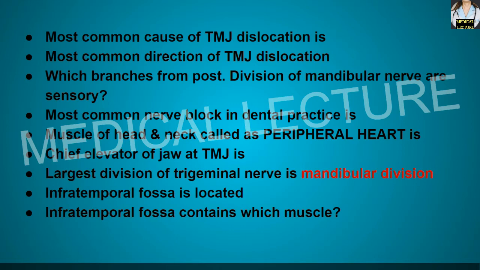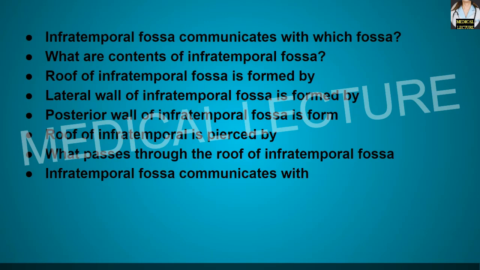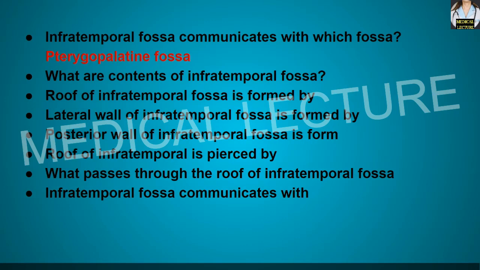Now, the infratemporal fossa is located, remember, deep to the ramus of the mandible. The infratemporal fossa contains which muscles? They are the medial and the lateral pterygoid muscles. The infratemporal fossa communicates with which fossa? Remember, the pterygopalatine fossa.